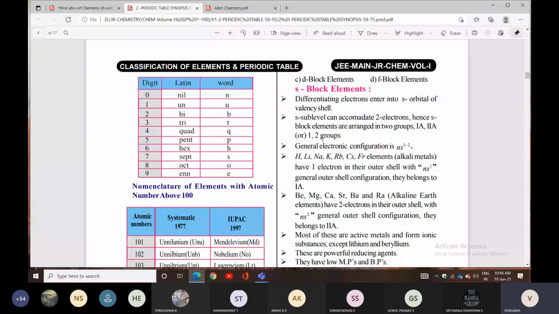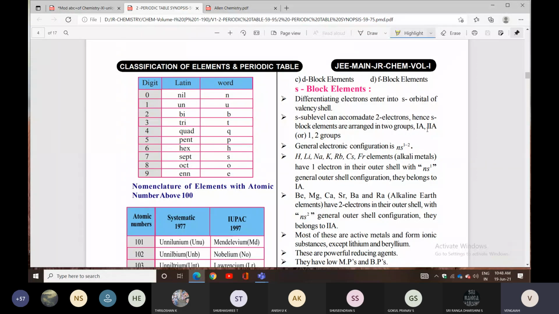Generally, the electron configuration is ns1 and ns2. So, first group elements, what are they? Alkali metals: hydrogen, lithium, sodium, potassium, rubidium, cesium, francium. You can call all these elements alkali metals. They have only 1 electron in their outermost shell with the general electron configuration ns1, so they belong to the 1A group.